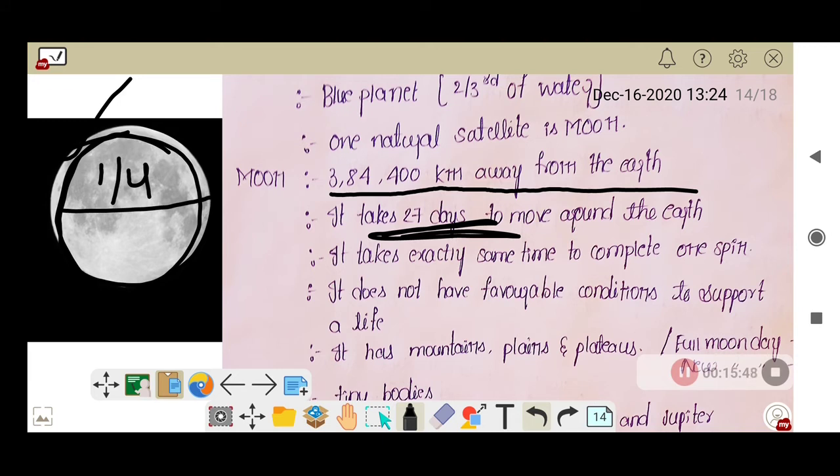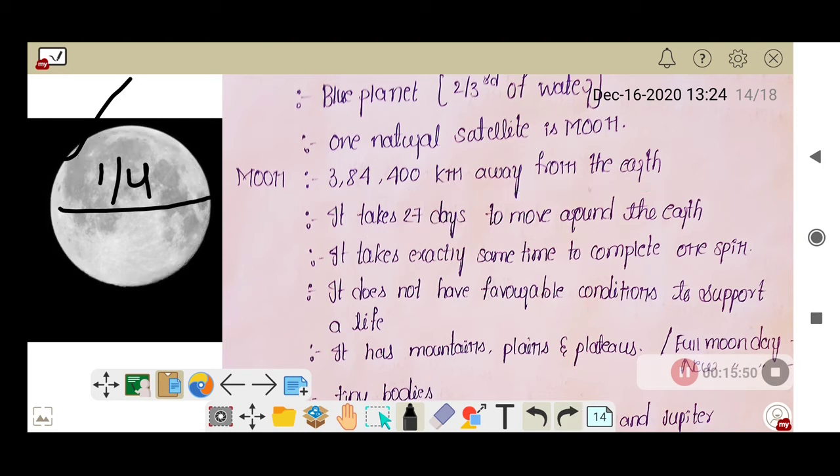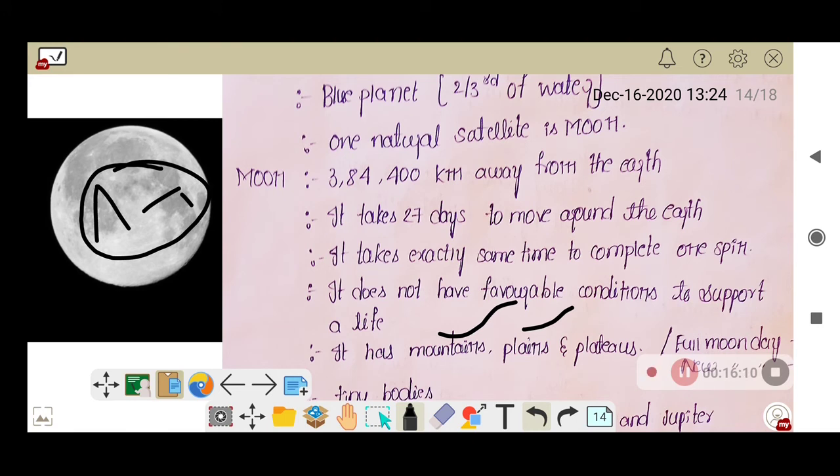And when we see the Moon in the night sky, we see dark patches on the Moon, right? So what do those dark patches mean? Those dark patches are the shadows of mountains, plains and plateaus. Yes, on the Moon we have mountains, plains and plateaus. So the shadows formed by these mountains, plains and plateaus are the dark patches which we see on the Moon in the night sky. And coming to know, actually I said that the Moon is the natural satellite of the Earth, right?